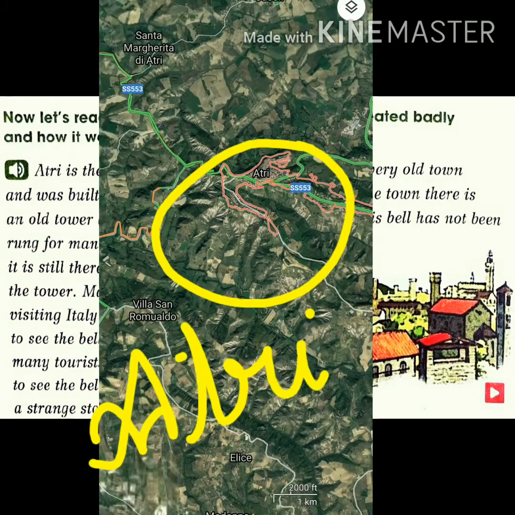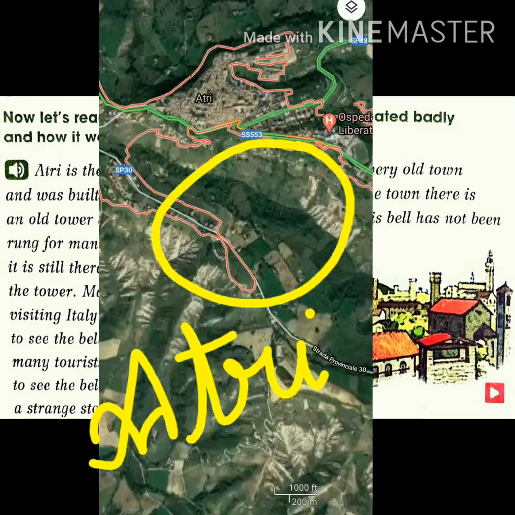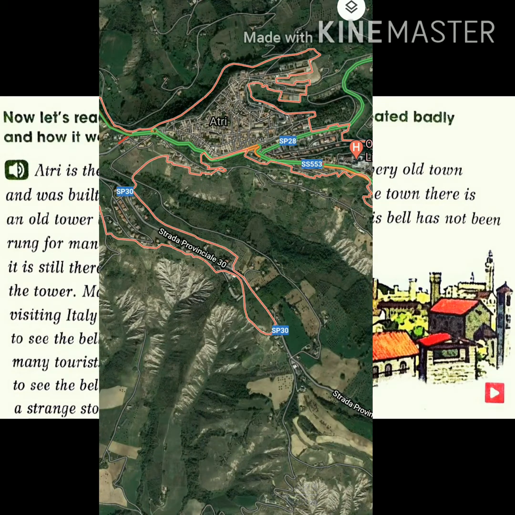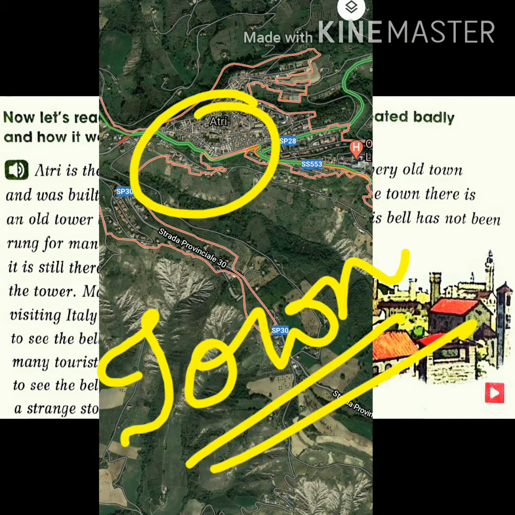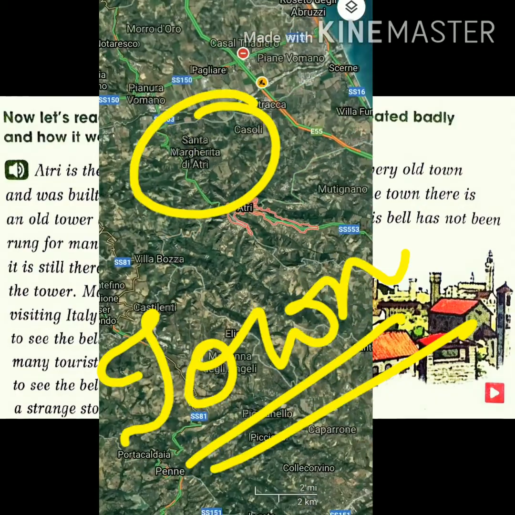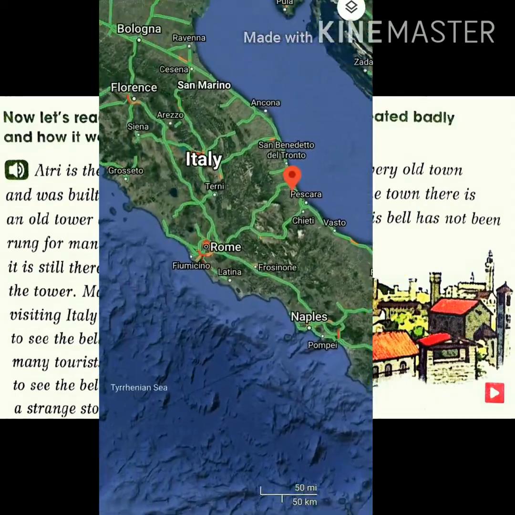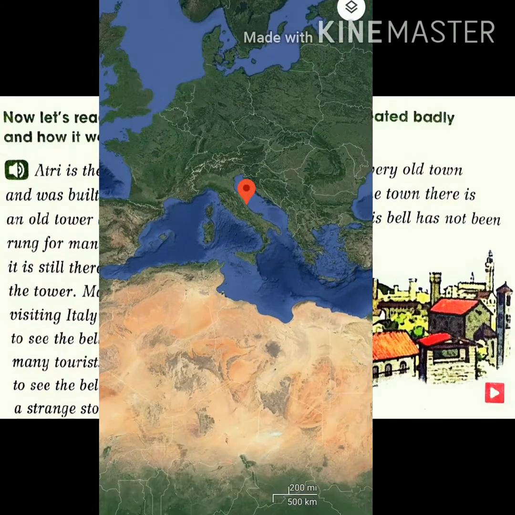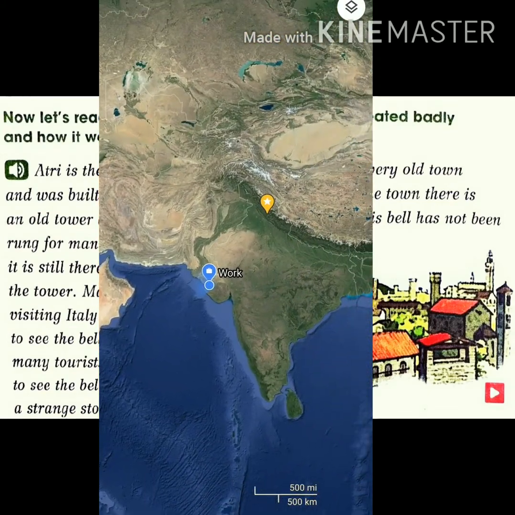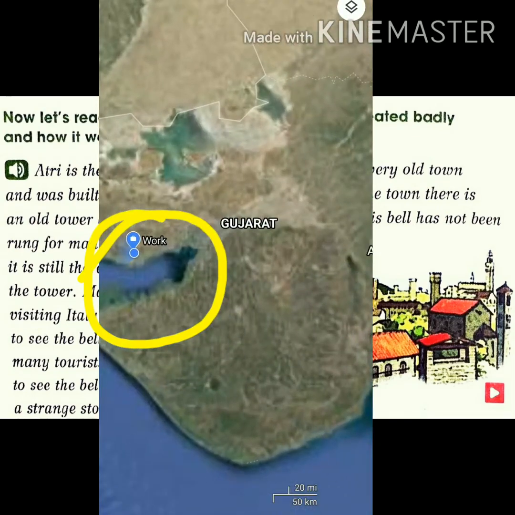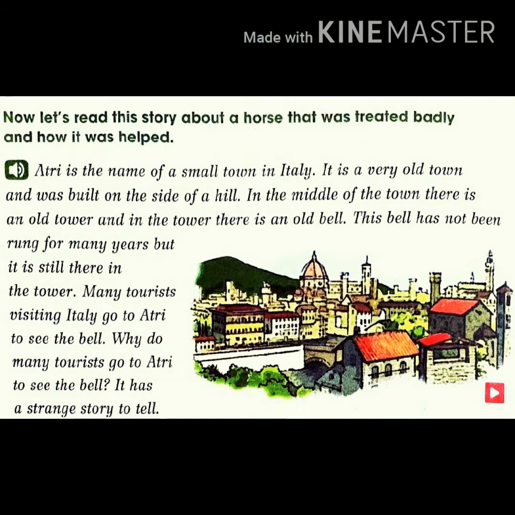Are you getting it? Yes, here is the place where you get a town which has the name Atri. Now, if you know the capital of the country Italy, just comment in the box. Okay? Go back. Here we are in India and here is the state Gujarat where we all live.